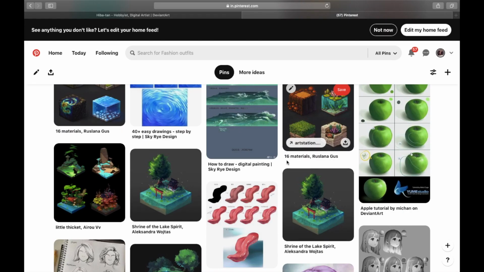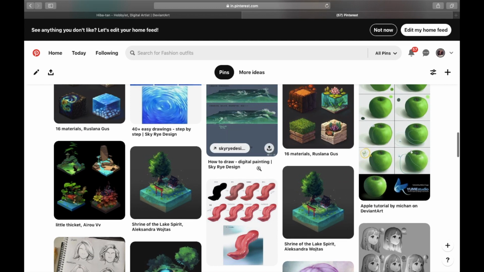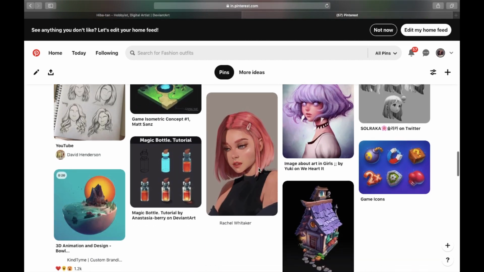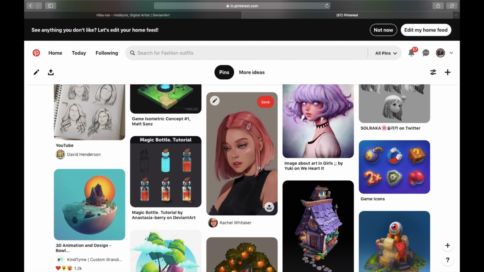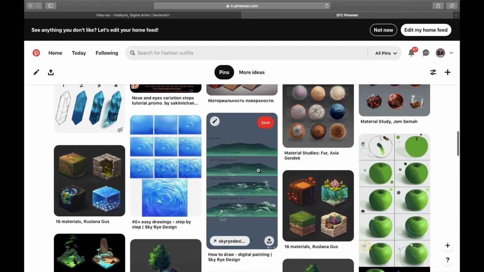Okay, so the last one is something which everybody uses, which is Pinterest. Now, I've been using Pinterest, I don't know for how many years now. And whenever I am looking for some good reference image or some reference artwork to get inspired, I just jump onto Pinterest. That is how I am. And it is a good resource for that as well. You can literally find anything on Pinterest. Any art style, any type of art form, you can just find on Pinterest. So that is why I recommend using Pinterest as well.